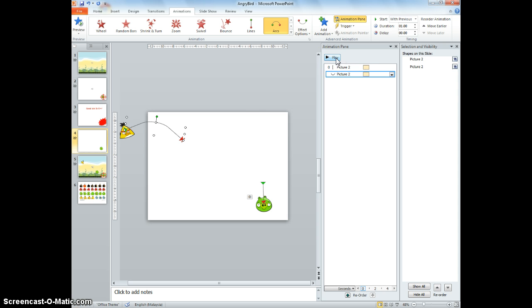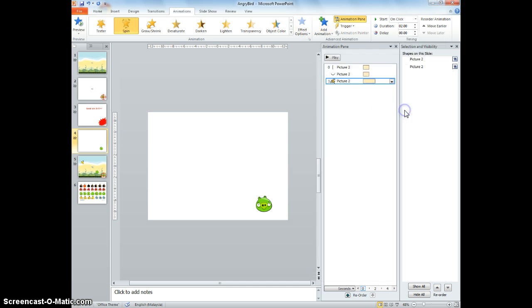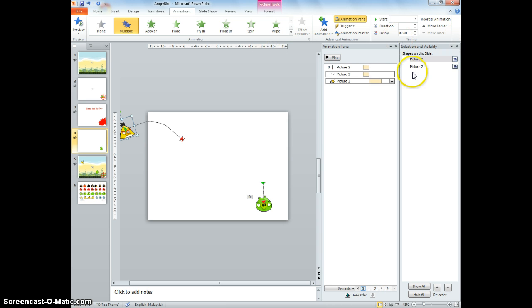So alright, and what I want to do is at the end of this I will add another animation. I want it to just spin, and this spinning will come after previous, so meaning it comes here all the way to the end of the arc. It will spin, and let me just show you what's happening. Jump, spin. It's spinning too slow. I would just make it 1 second or perhaps 0.5 seconds to make it spin faster.